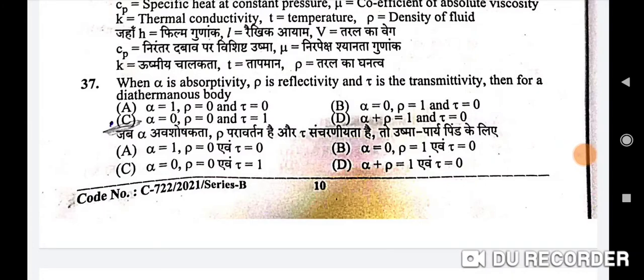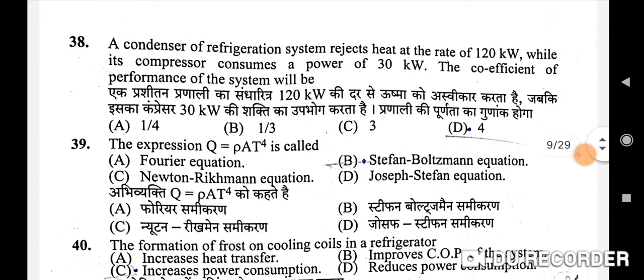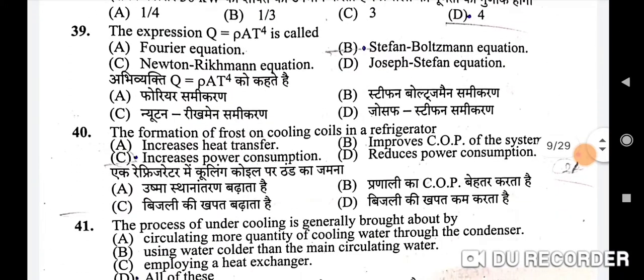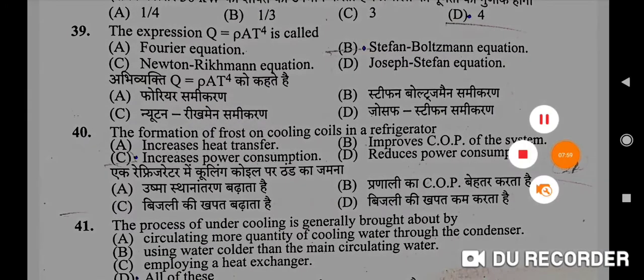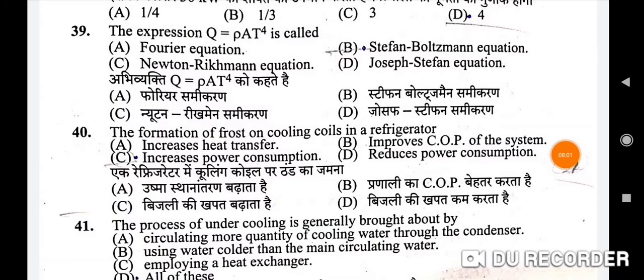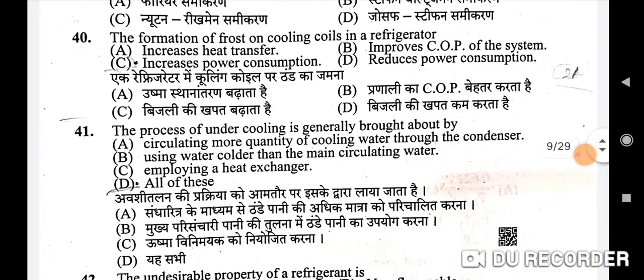Next is a condenser of refrigeration system rejects heat at the rate of 120 kilowatt while its compressor consumes a power of 30 kilowatt. The coefficient of performance of the system will be, correct option is D, 4. Next question is the expression Q is equal to sigma A T raised to the power 4 is called, correct option is Stefan-Boltzmann equation. So here B is the correct option. Next question is the formation of frost on cooling coils in a refrigerator, correct option is C, increases power consumption.